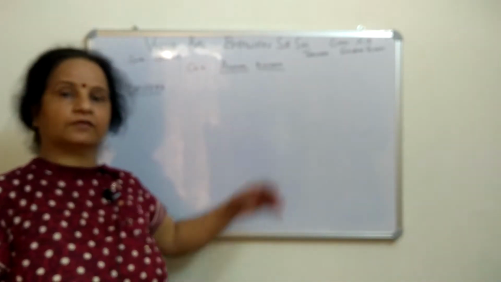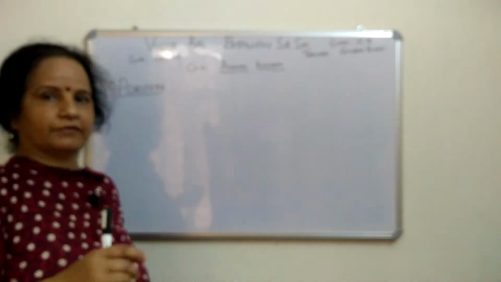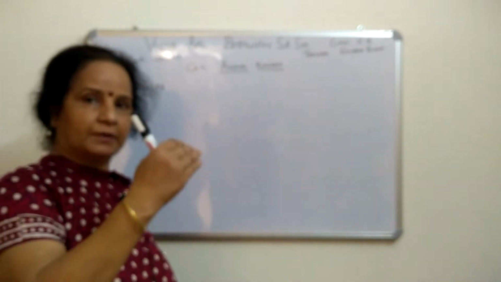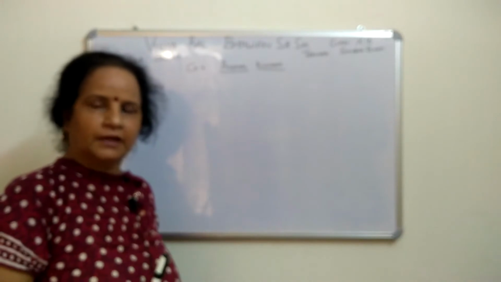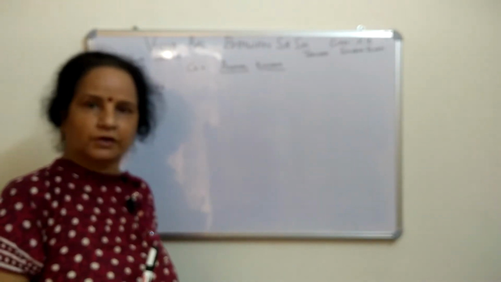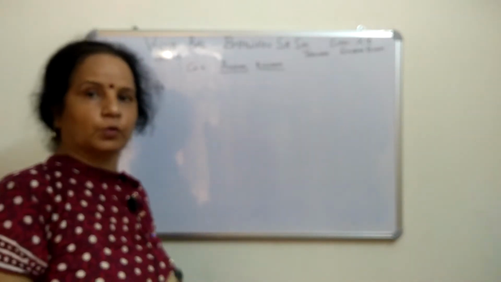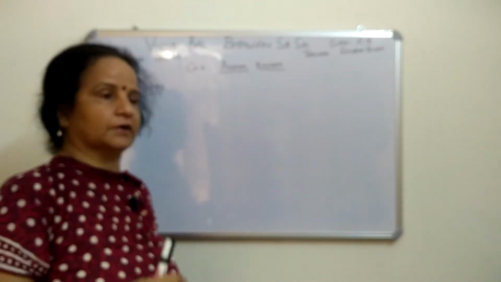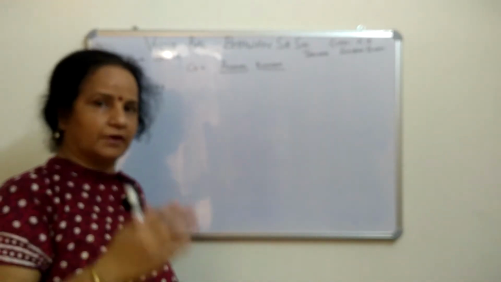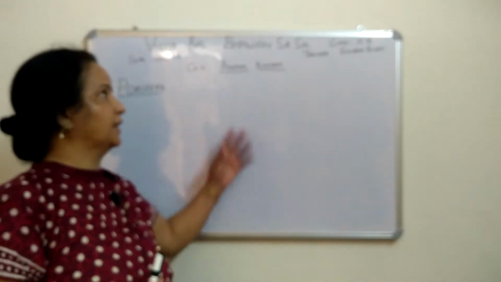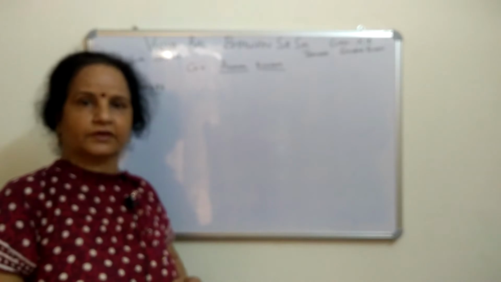In the previous class we had taught what the criteria are, and we are making them a base for this classification. We have seen the level of organization, then the symmetry, then coelom, then segmentation, then notochord. These are the few points. On the basis of these few points, we have classified the whole animal kingdom. And the germ layers also, diploblastic and triploblastic.